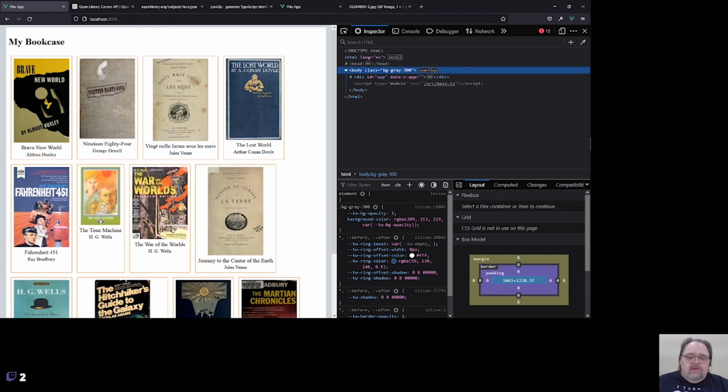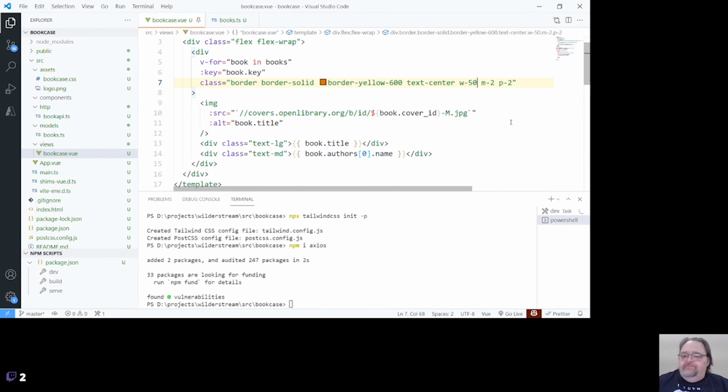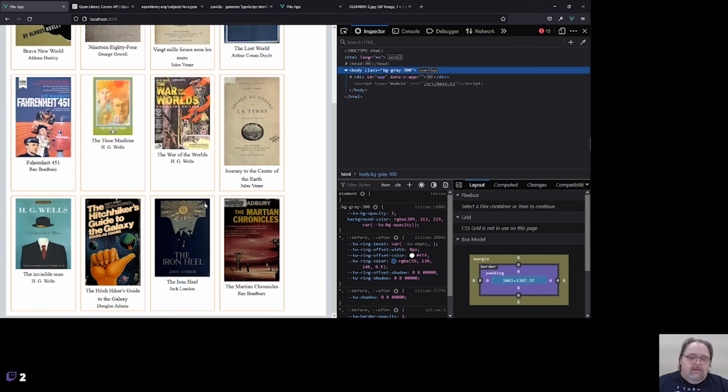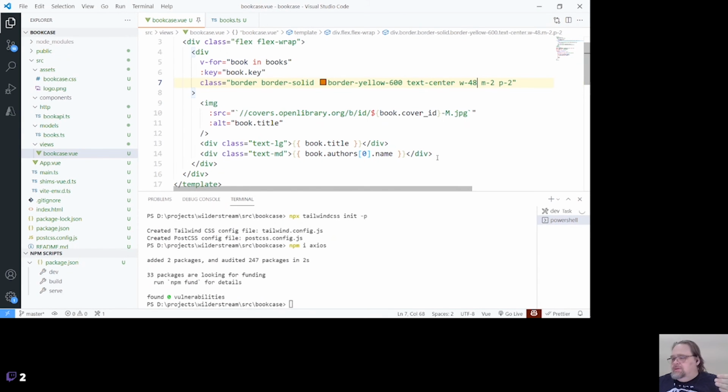And that's interesting. You'll see that they're not all the same width. Oh, it's because this width 50 isn't real. Let's do 48, I think is the one. Yeah. So in Tailwind, not all widths and heights are necessarily supported. There's a whole list you can see: 48 and I think 52 and then 60, 90, 72, whatever.